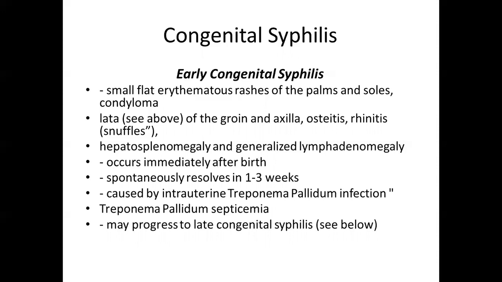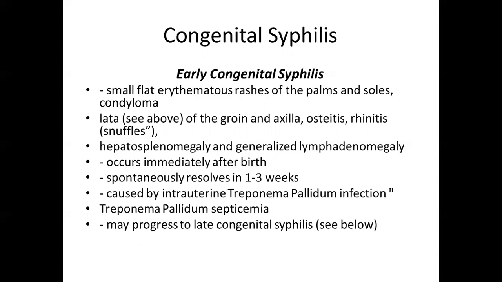Early congenital syphilis: small, flat, erythematous rashes of the palms and soles will be present soon after the birth of the child. Sometimes you can see secondary syphilis-like condyloma lata of the groin and axilla, osteitis, rhinitis, snuffles. Then hepatosplenomegaly and generalized lymphadenomegaly. So liver, spleen and lymph nodes, everything will be enlarged.